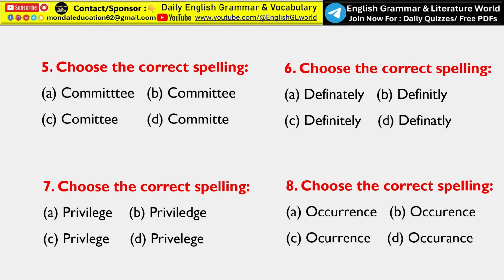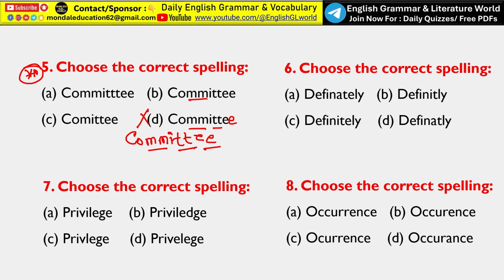Next, choose the correct spelling, that is committee. This one is very important. In the spelling of committee, the correct spelling is C-O-M-M-I-T-T-E-E. We need double M, double T and double E. Here only double M and double T are given, there is no double E, that's why option D is not the correct answer.